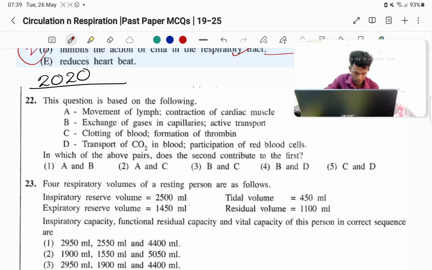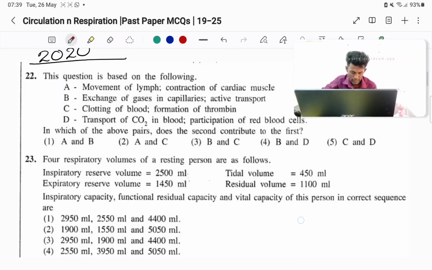They ask, 4 respiratory volumes of a resting person are as follows. There are lung volumes and lung capacities, right? So, 4 lung volumes. You need to remember the definition of each particular volume. Tidal volume, what is tidal volume? You should be able to write that, and also the value of it. There's a graph also in your resource book. You need to remember. And lung capacities are formed when 2 or 3 lung volumes are combined together, right?